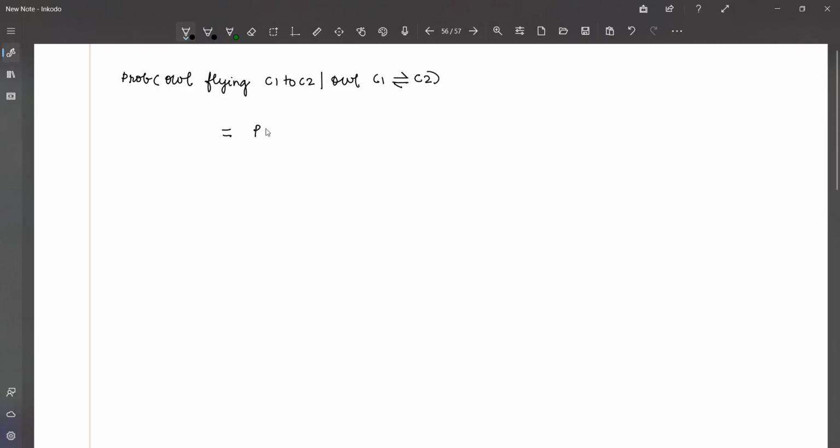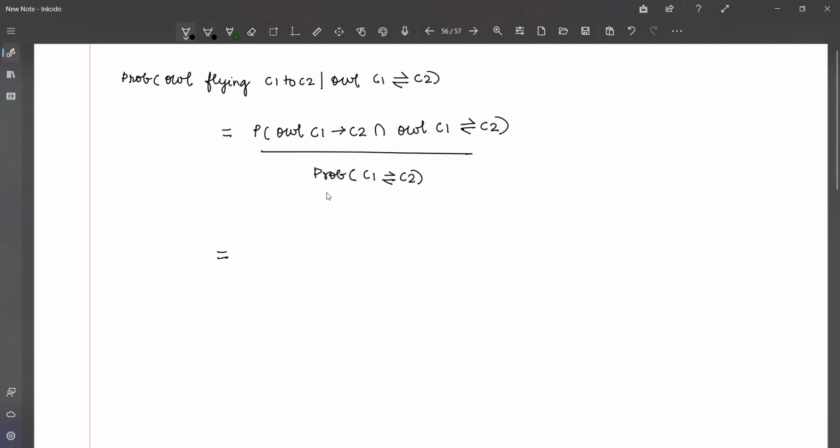So this is the probability of owl flying from C1 to C2 and owl flying back and forth between C1 and C2, the whole divided by the probability of owl flying from C1 to C2. I've written it in the form of a regular conditional probability question.